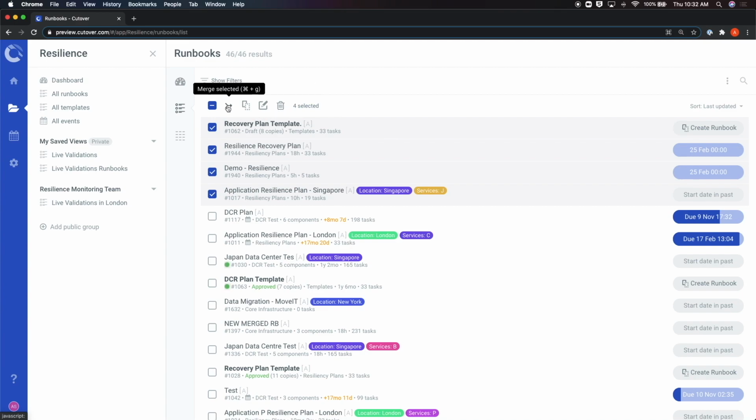This is a great way to build in smaller events and then union them together into a larger initiative while keeping the configuration of the original smaller constituents. We will further explain how to merge runbooks effectively in a later video.